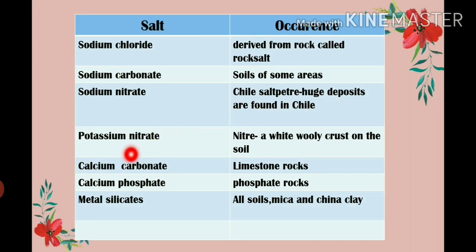Next is potassium nitrate. Potassium nitrate is also found as a woolly crust on the soil. Next is calcium carbonate. It is found in limestone rocks. Calcium phosphate is found in phosphate rocks. Metal silicates are found in almost all types of soil, and in mica and china clay. These were the examples of naturally occurring salts. Salts are found in rocks, and from these rocks they go into water.